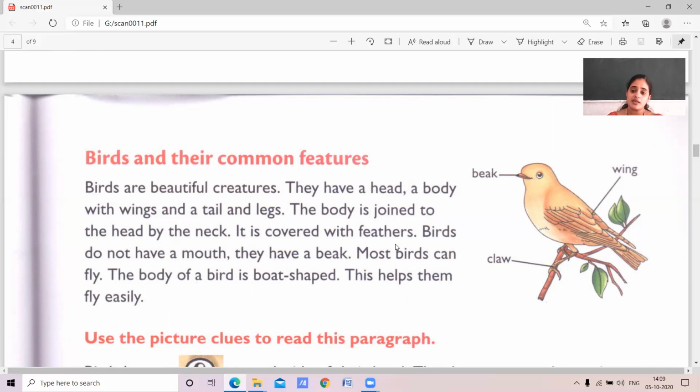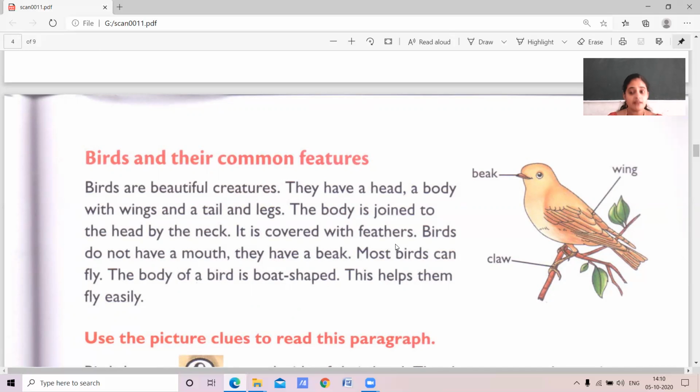If you see a bird, it has feathers. Birds do not have a mouth. The other animals have a mouth, but the birds do not. Then what do they have? They have a beak.